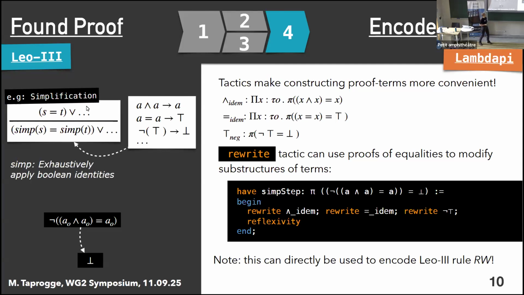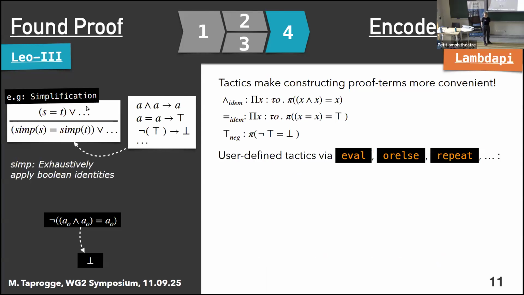Okay, so you can already tell that maybe in these cases, the tactics are very useful, and we can take this even further. Alessia already mentioned earlier today that we now have the option to have some user-defined tactics using a term language in lambda pi, and this can be specifically useful for things like simplification.